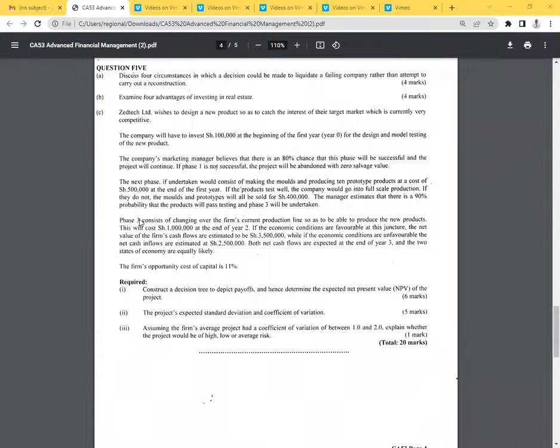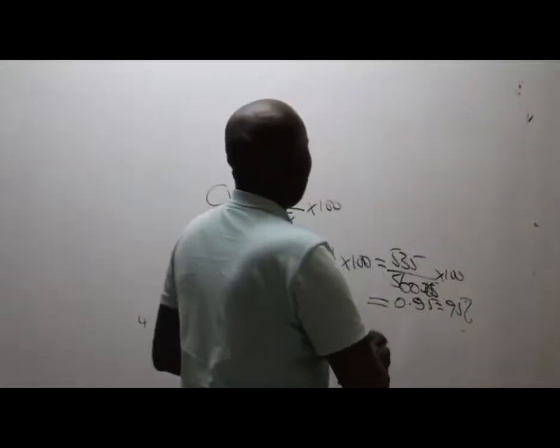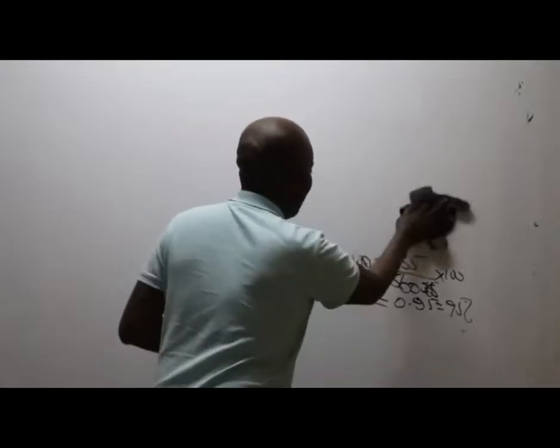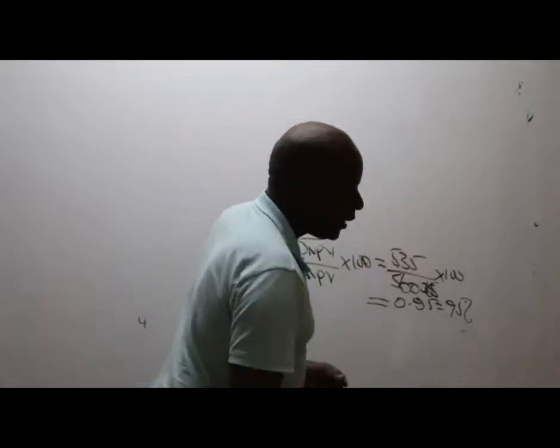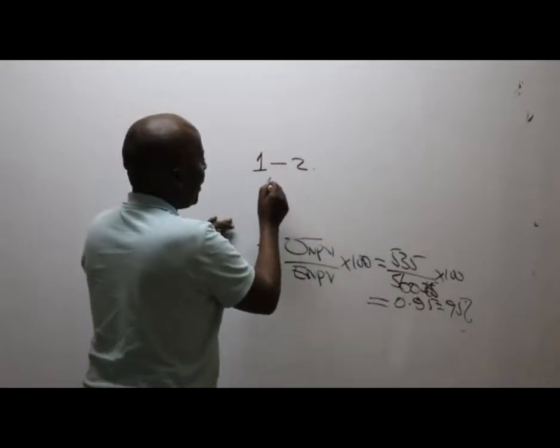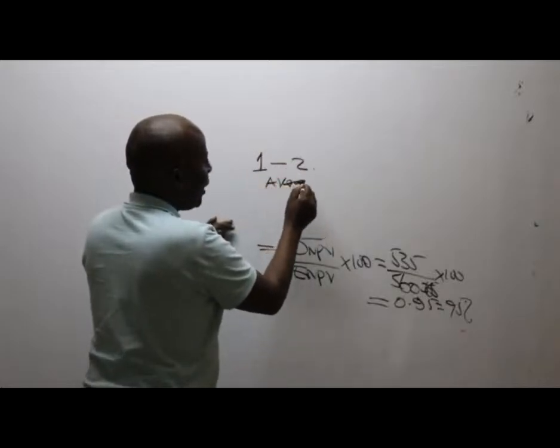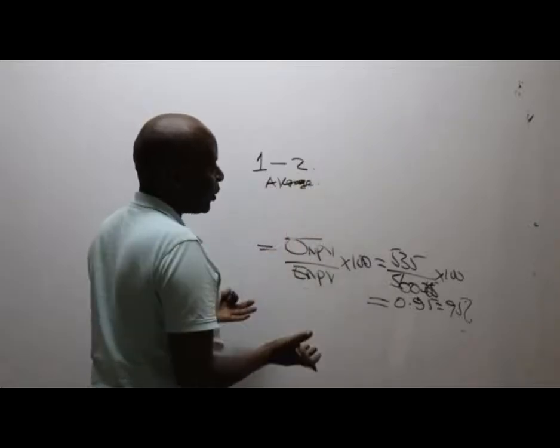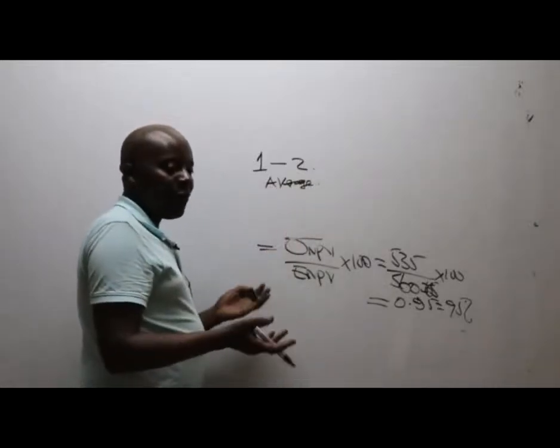Remember they are giving us the average CV. If the CV falls in between here, then we talk of a medium risk. The risk will be average.